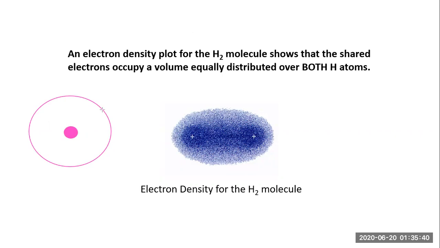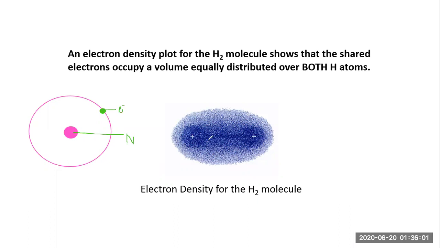Suppose this is the electron. This is the nucleus and this is the electron. The electron is revolving around the nucleus.